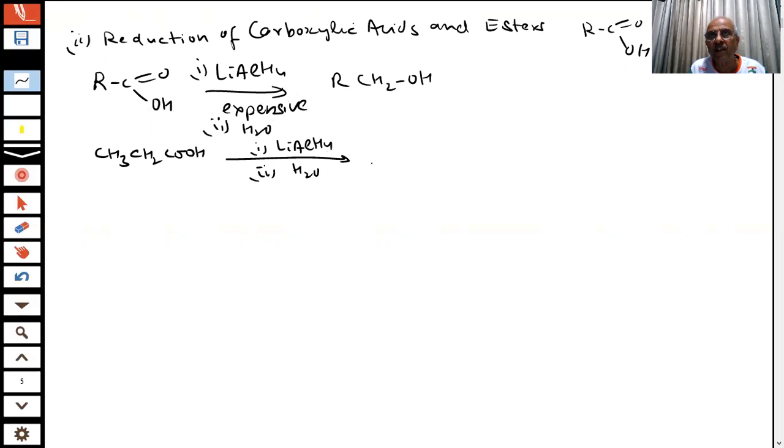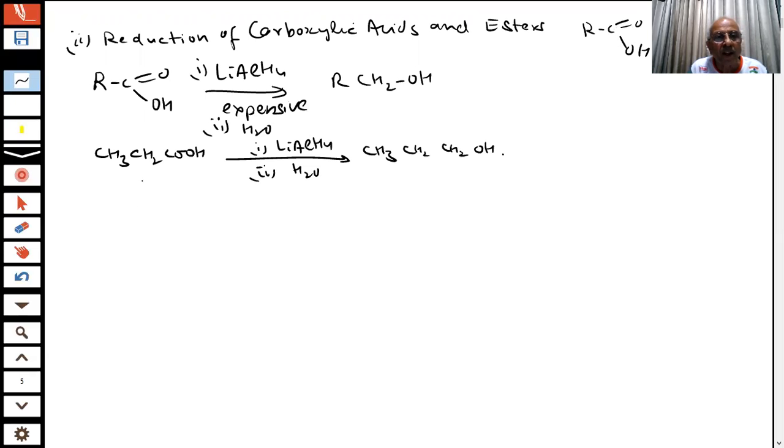Lithium aluminum hydride is a good reducing agent. It can provide hydride ions, so you will get the reduction. So if reduction takes place, student, CH3, CH2, this will become CH2OH, because this carbonyl group, the C double bond O group, is reduced. Here also you are getting CH2OH. Here this is CH2, and you already have OH, CH2, OH. So this is an example of that.